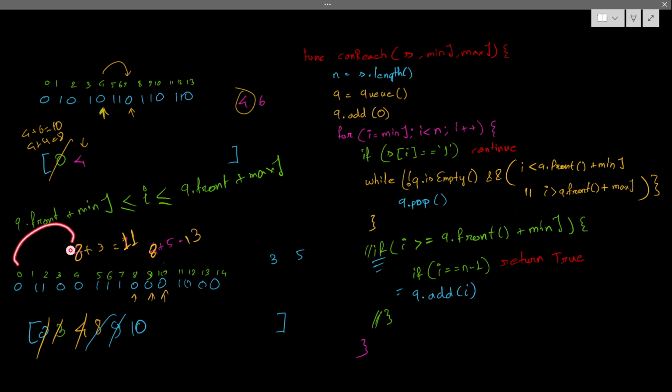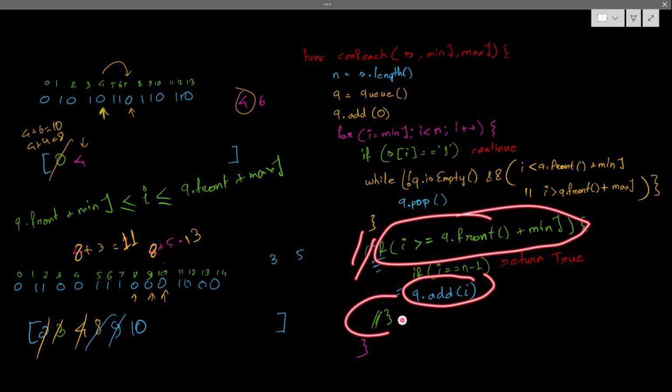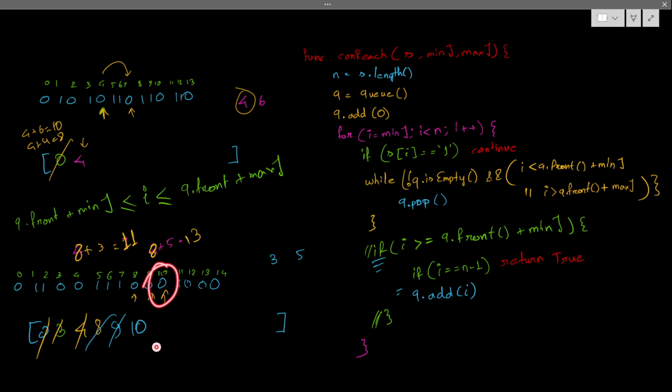From here I can jump here or here. Both are reachable. From 3, the maximum jump is 8, 3 plus 5 is 8. From 4, the maximum is 4 plus 5, 9. This 10 is not at all reachable, but I am adding it into the queue if I don't write this condition here. Adding into the queue means I am assuming 10 is reachable. In the queue, what I am adding are the indexes that are reachable. 10 is not at all reachable, still I am adding it into the queue. That's the reason I cannot check this thing here.